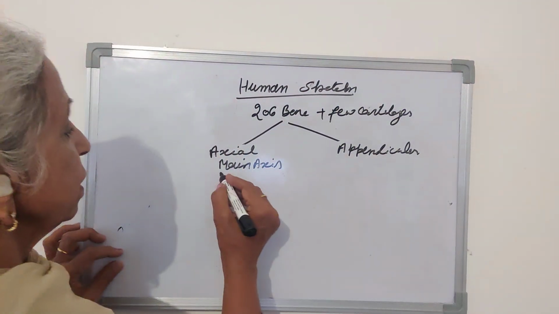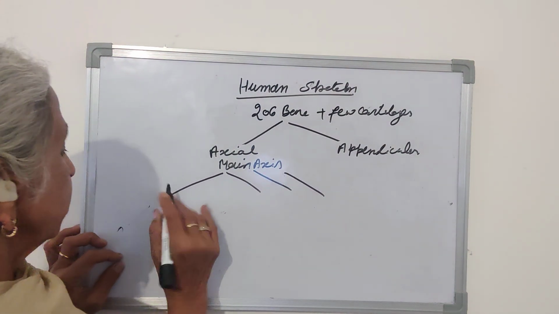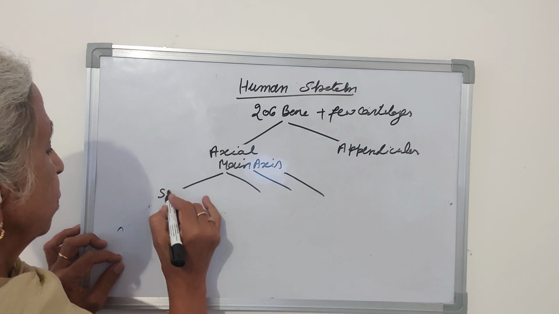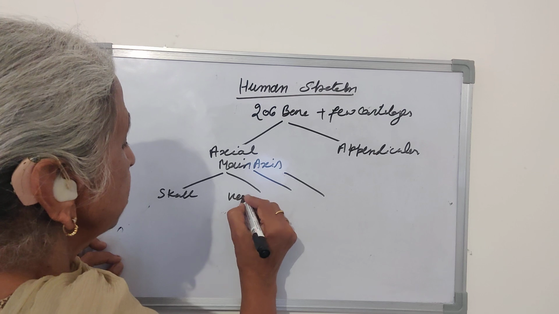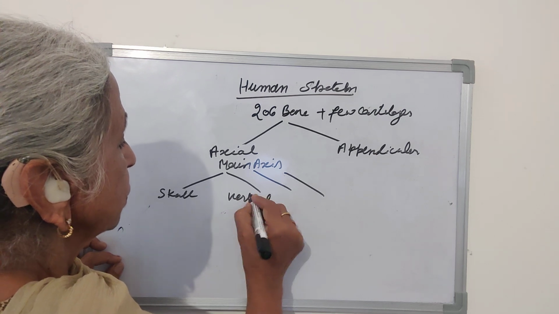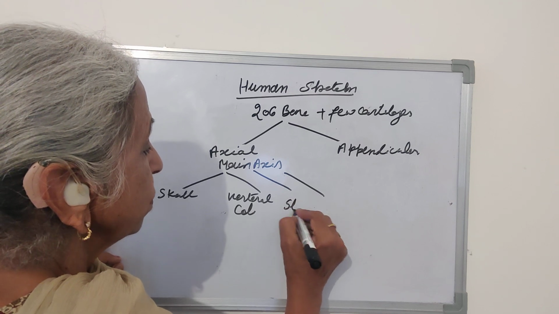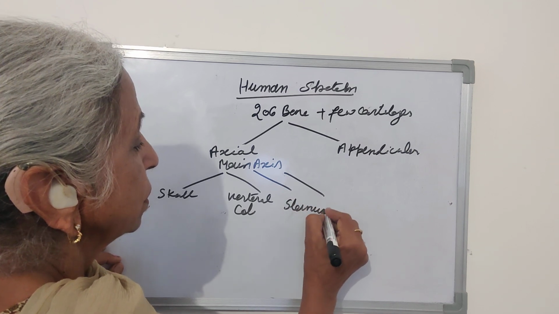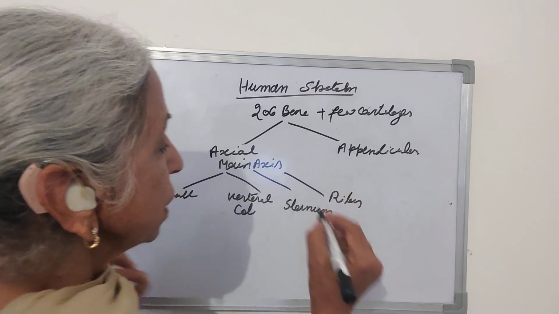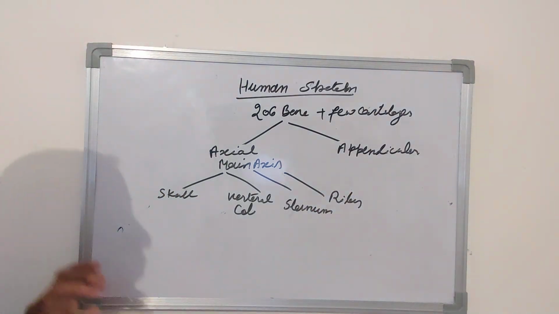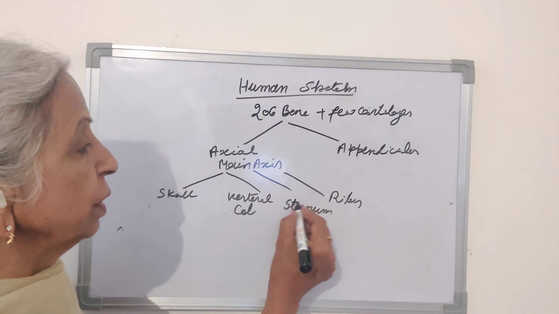So the axial skeleton has four parts: skull, and then the vertebral column, and sternum, and ribs. These are the parts of the axial skeleton: skull, vertebral column, sternum, and the ribs.